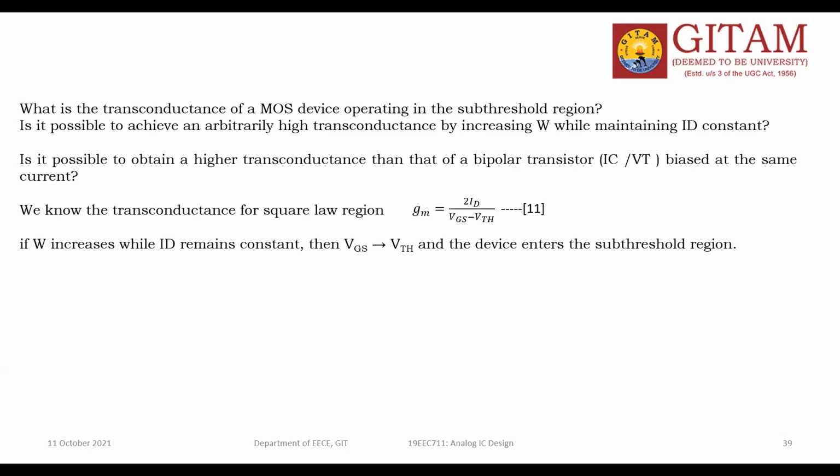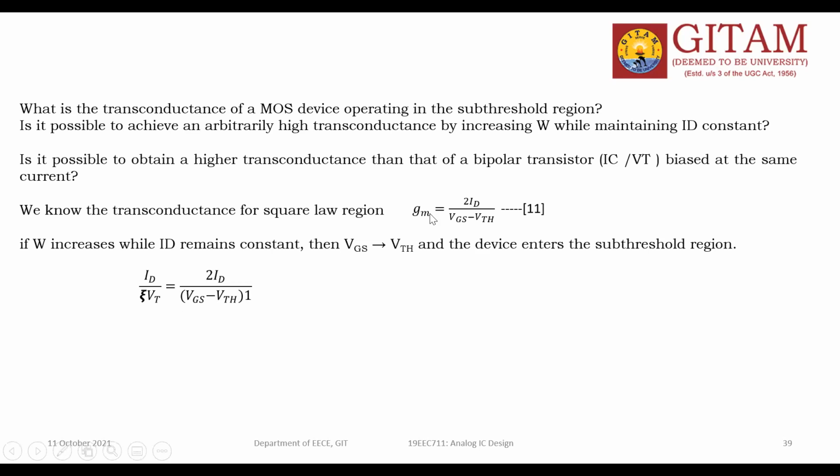So when VGS is approaching the VTH value or below the VTH value, then the device enters the subthreshold region. So I can write this GM value like this.